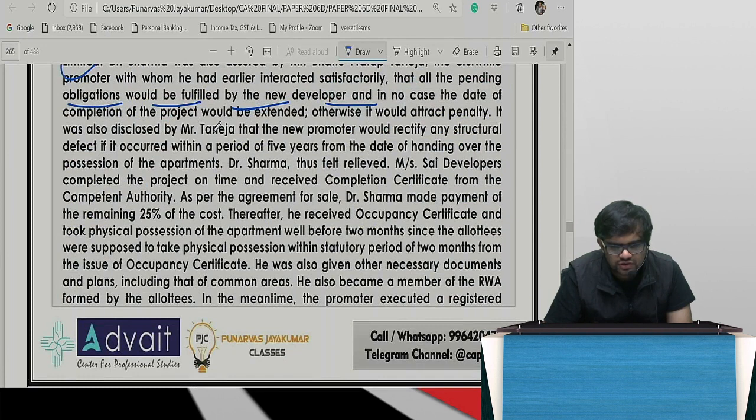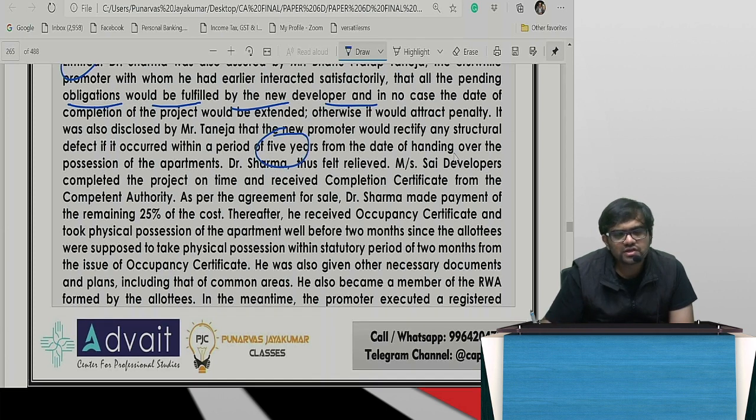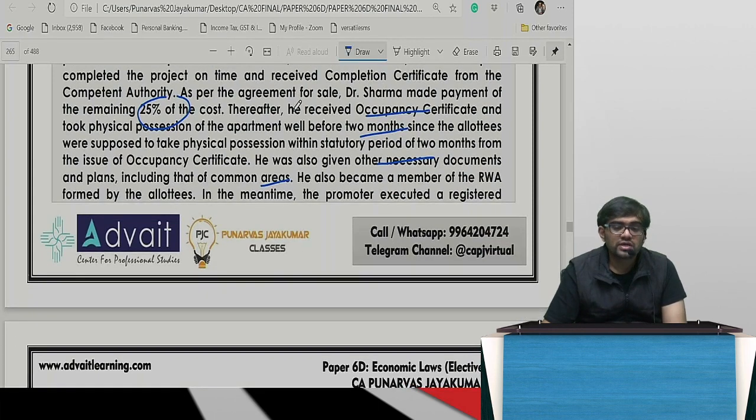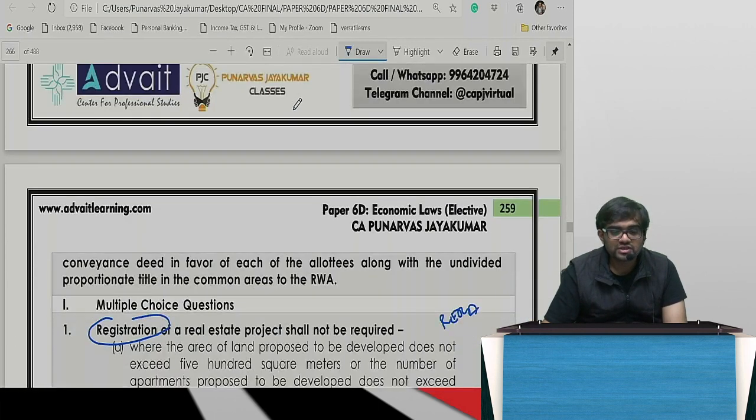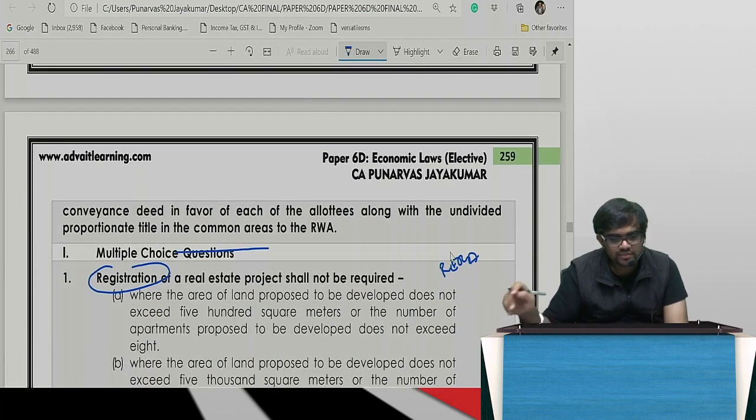It was also disclosed that the new promoter would rectify if it occurred within a period of 5 years. Thus felt relieved. Okay, this fellow will do. Sai developers will do. Completed and give the completion certificate also. Remaining 25% he gave. He received occupancy certificate also well before 2 months and all that. Was also given all necessary documents. He became the member of the Resident Welfare Association. In the meantime, promoter executed registered conveyance deed, blah, blah, blah.